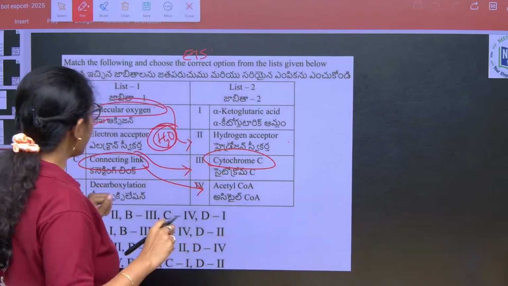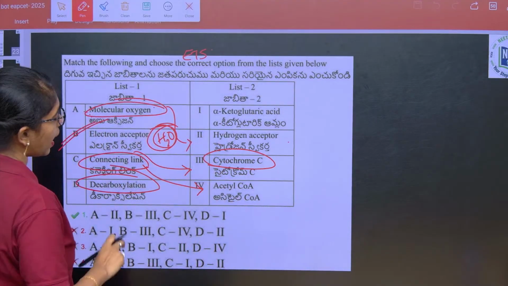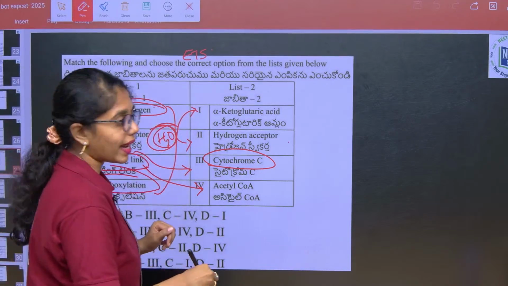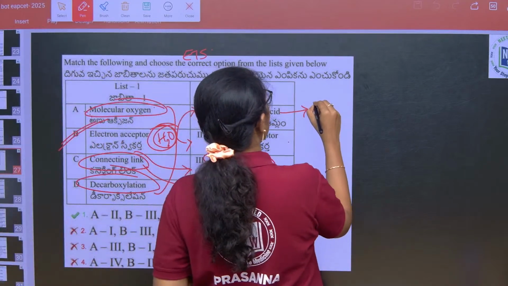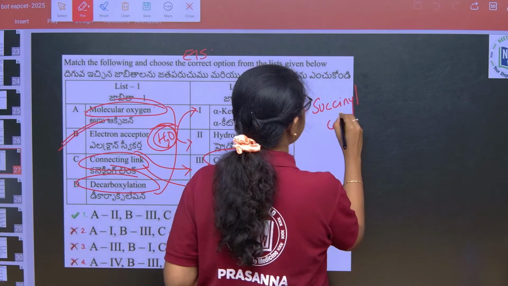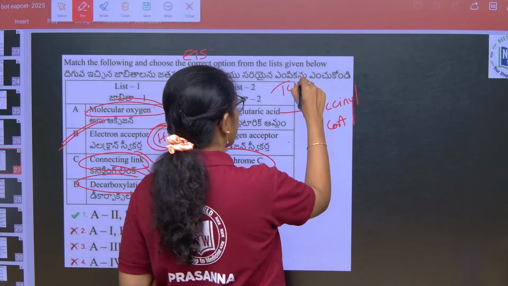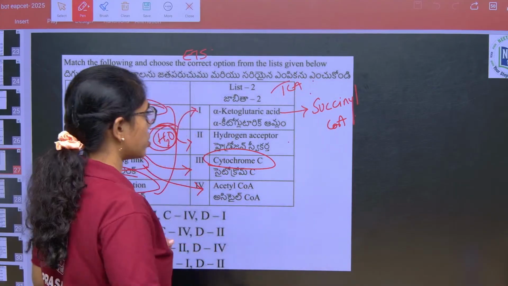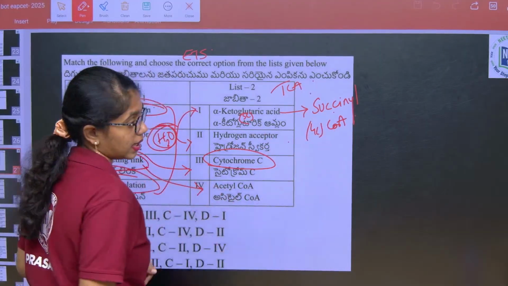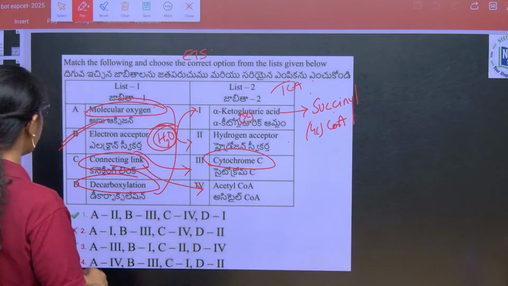Then decarboxylation reaction, at the step where alpha ketoglutaric acid is turned to succinyl CoA in the TCA cycle, where 5 carbon alpha ketoglutaric acid becomes 4 carbon succinyl CoA. So here what will be your answer?